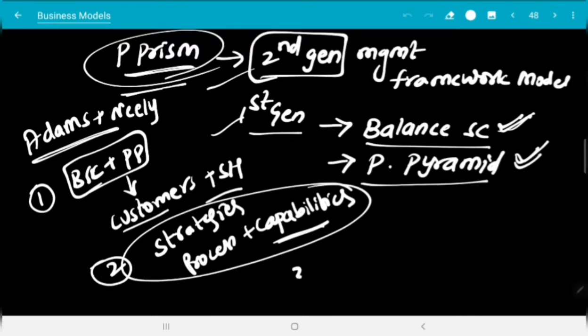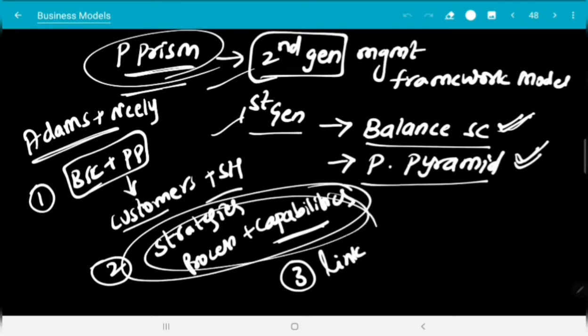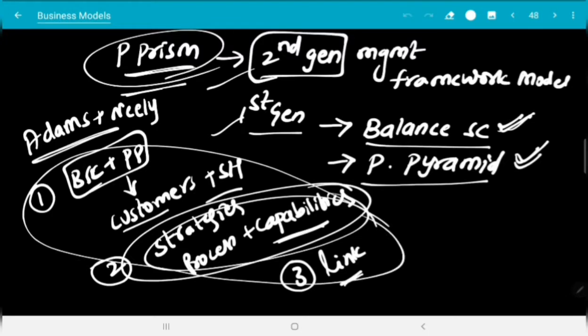And the third drawback is the link between these three: strategies, processes and capabilities. There must be the right process to get the right strategies and right capabilities. There must be a proper link between these three. So because of these three drawbacks, the second generation performance prism model has been introduced, and that is the need of the hour in the organization.